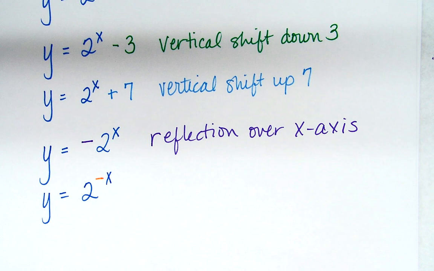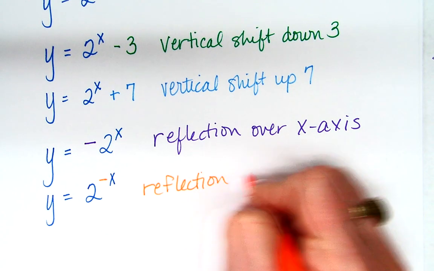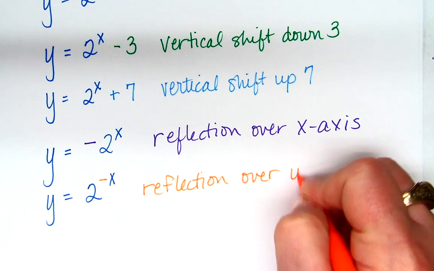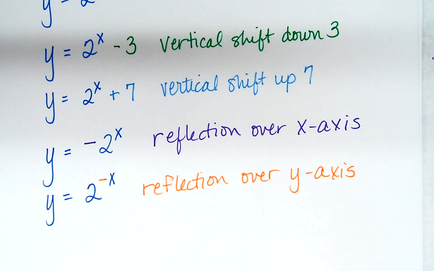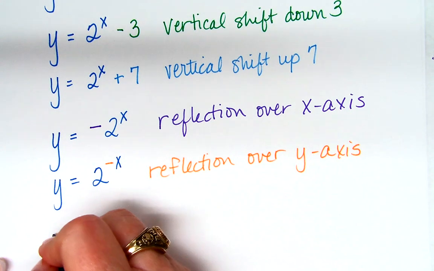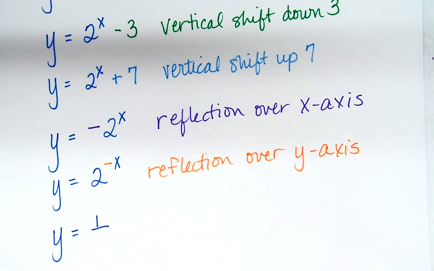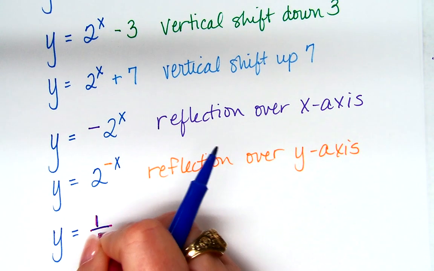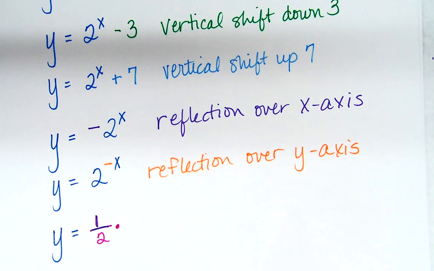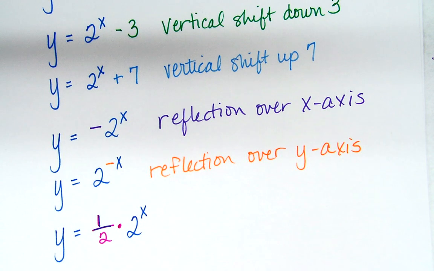And that causes a reflection. Now what about one half times 2 to the x?